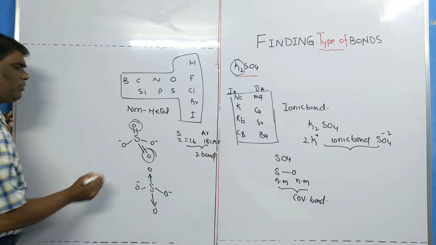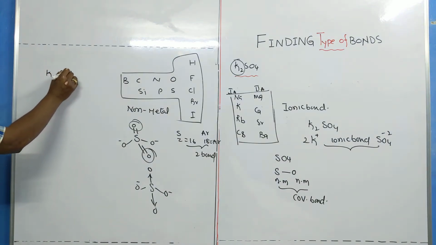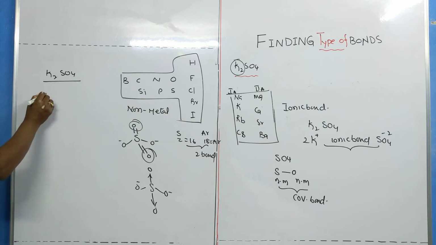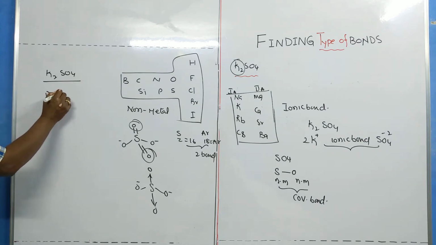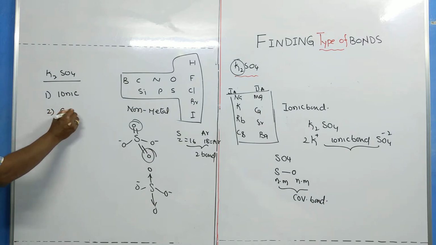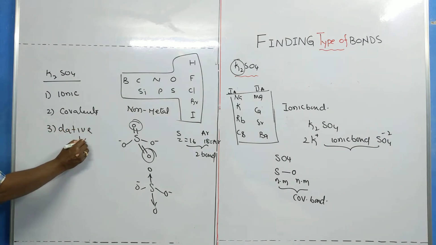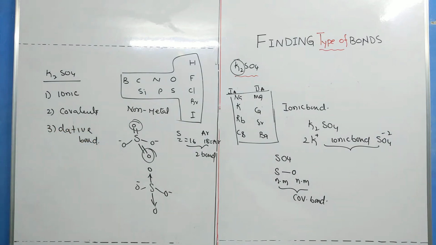So clearly, what are the bonds present in potassium sulfate? Ionic bonds, covalent bonds, and dative bonds.